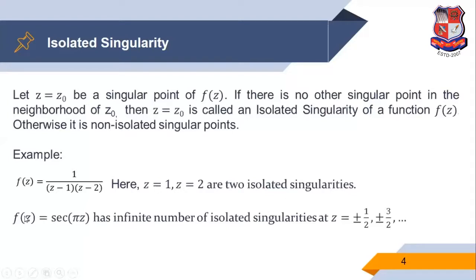Similarly, if we consider the function f of z is sec pi z, so sec pi z has an infinite number of isolated singularities, because this function is undefined at the points plus or minus 1 by 2, plus or minus 3 by 2, and so on. So the points are not a finite number, all points are infinite in number, so we can say sec pi z has an infinite number of isolated singularities.